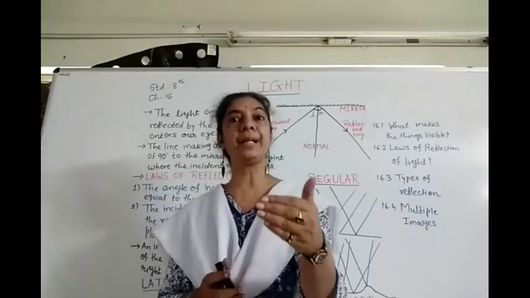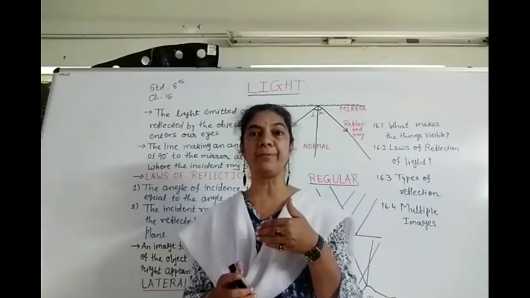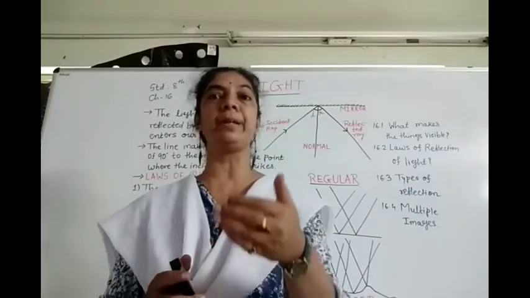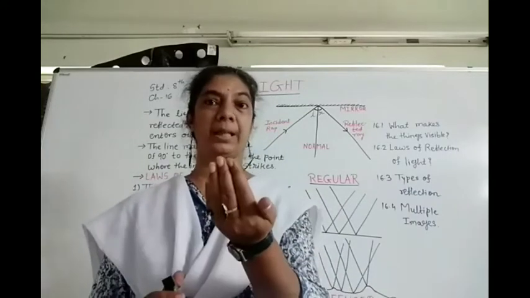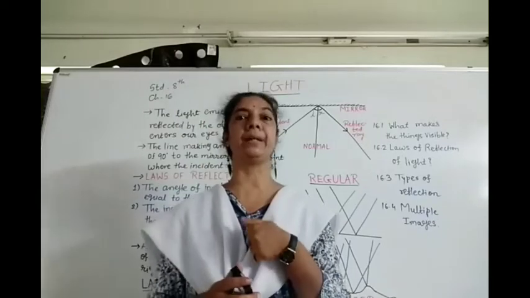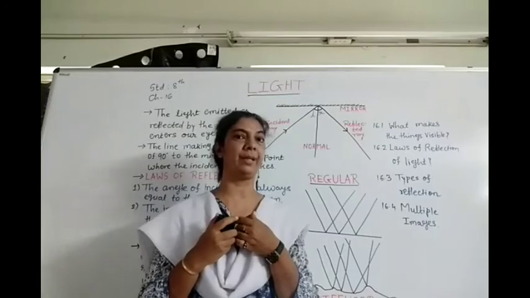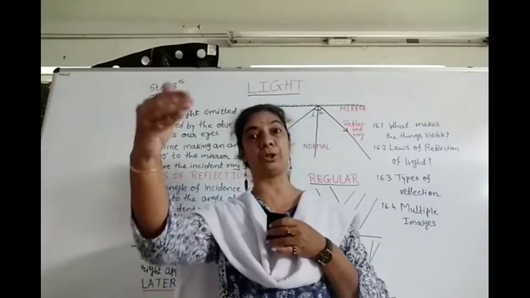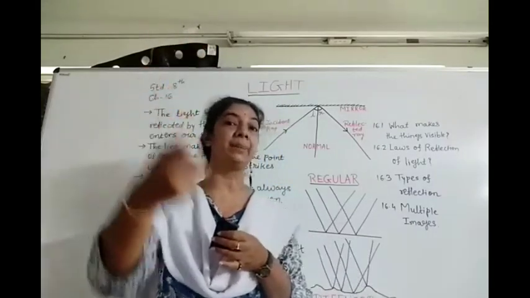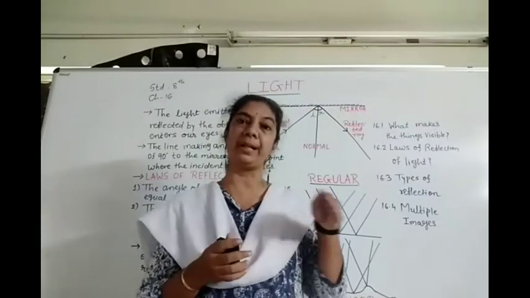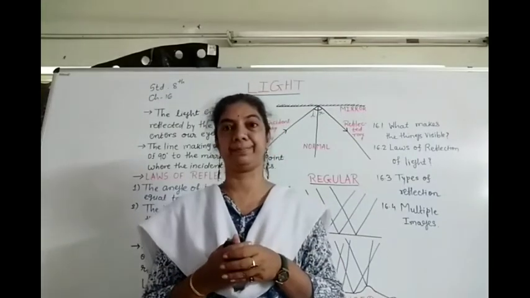It is formed at the same distance. That means if we are going near to the mirror, we can feel that the image is also coming nearer. And if I am going backward in front of the mirror, I can see that the image is also going backward inside the mirror. So it is formed at the same distance.